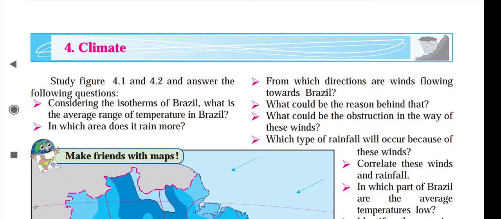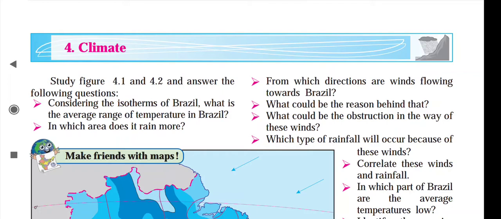Today we are going to start the fourth chapter, climate. In this part we are going to study the climatic conditions of Brazil as well as India. What are the things affecting the climatic conditions? Of course, location and extent are very important. If you study the climatic conditions of any country, then where it is located is very important.